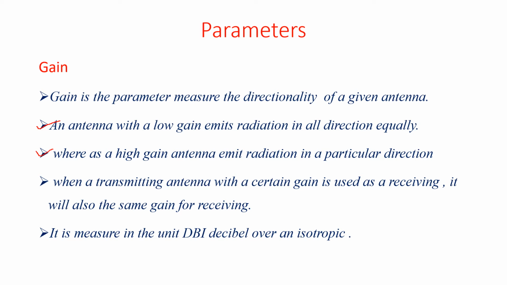When a transmitting antenna with a certain gain is used as a receiving antenna, it will have the same gain for receiving. So for transmitting and for receiving, the gain is equal. It is measured in the unit of dBi, decibels over an isotropic. Most radiators emit stronger radiation in one direction than in another. They are referred to relative to an isotropic. So this is one parameter of the radar antenna.